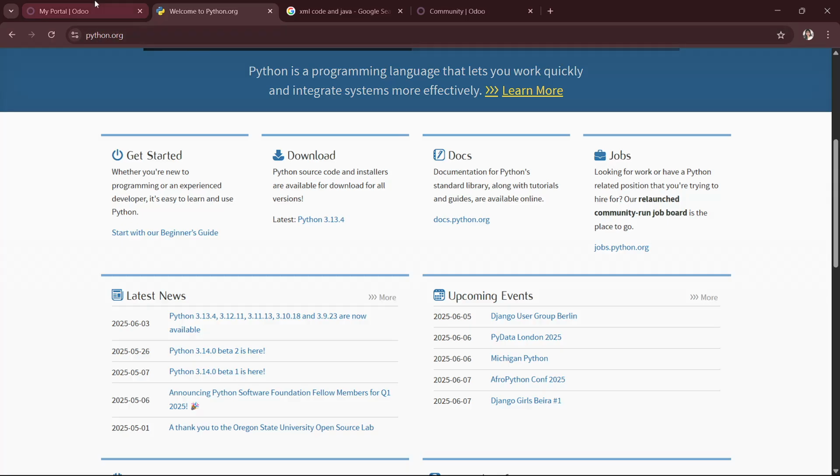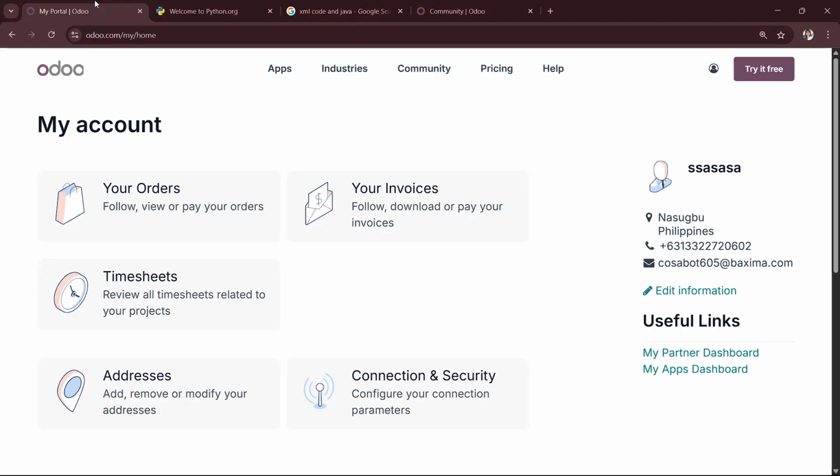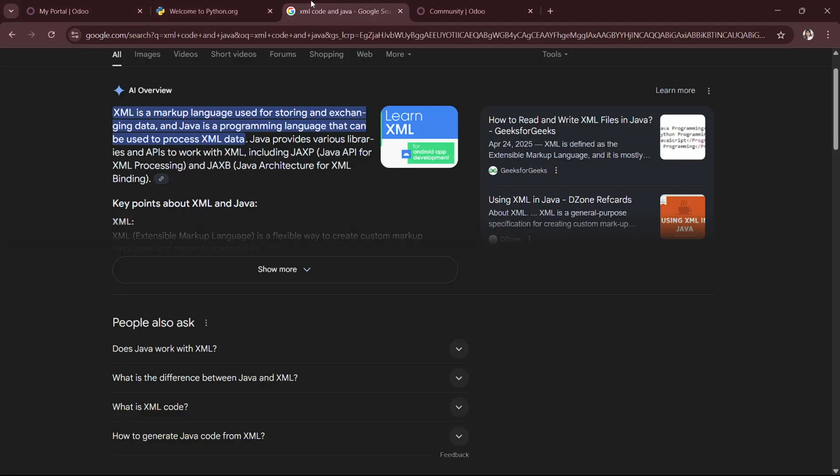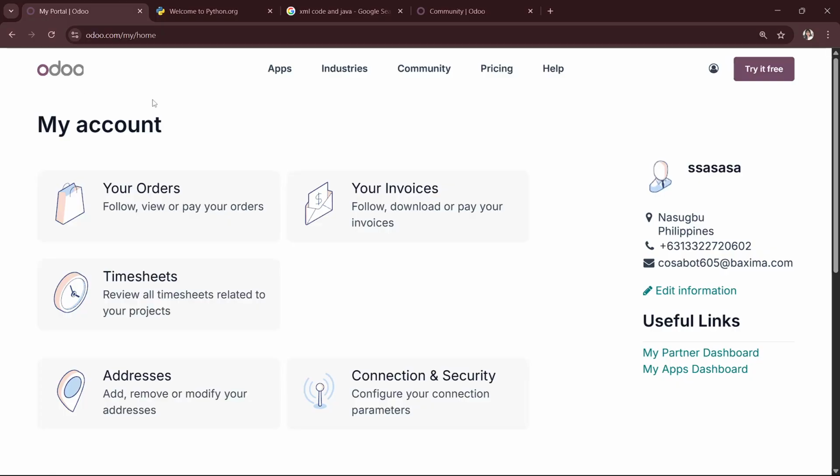Next, you have to be familiar with the Odoo framework by exploring its official documentation and understanding its modular structure. You should also learn XML code and JavaScript so that you will be able to use it for customizing views and adding interactive features.